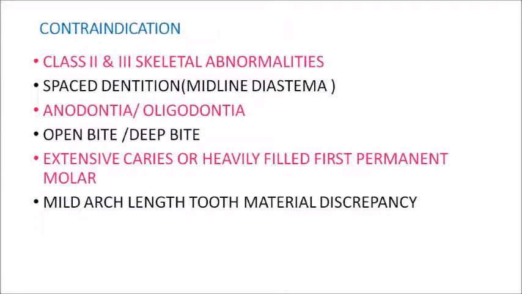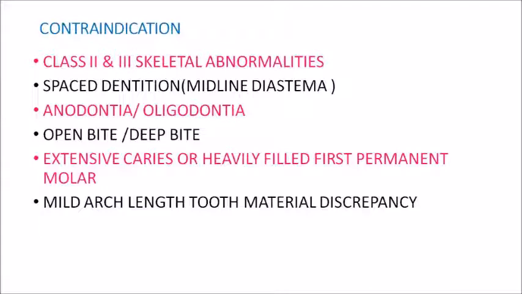So hence it is a contraindication for serial extraction, even if the patient is having crowding and the above mentioned arch length problems. But if the permanent first molar is grossly decayed or if it is heavily filled, then you don't go for a serial extraction in such cases. Then if the arch length deficiency is mild, then also you don't go for serial extraction, but you will wait and watch, because the growth might be able to catch up and compensate for the arch length deficiency.